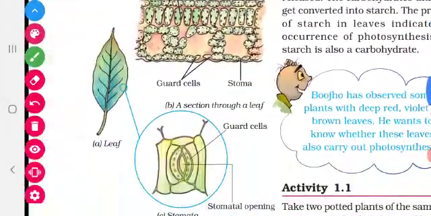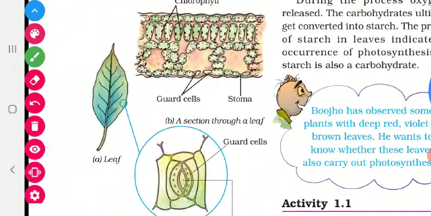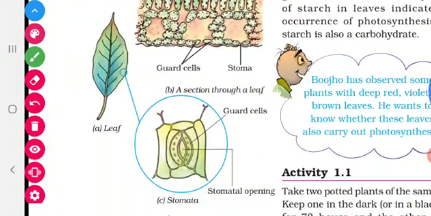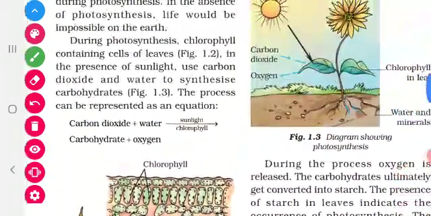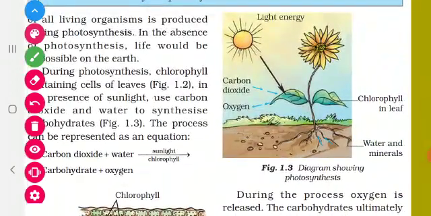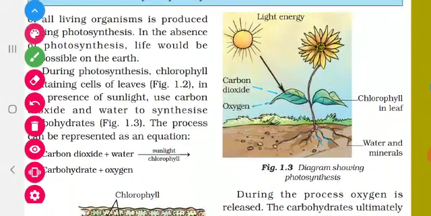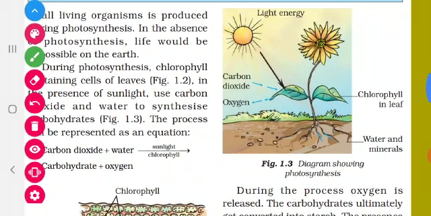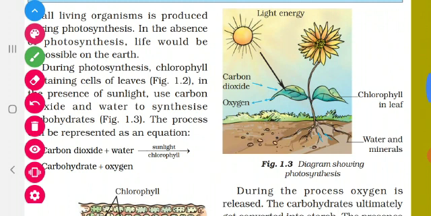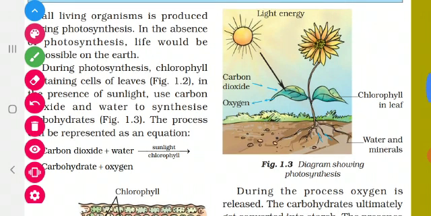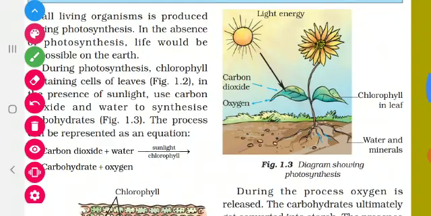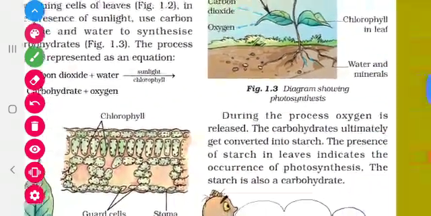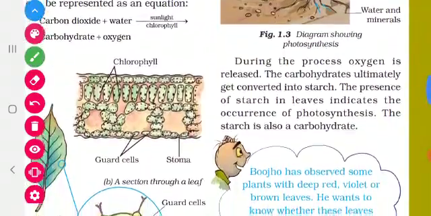Okay, practice this diagram and you can submit it in the next class. Then see, this is the diagram that shows photosynthesis. Okay, see this diagram and you can write in your own words. Write about the photosynthesis in your own words and submit it tomorrow. Okay, have you all understood children?